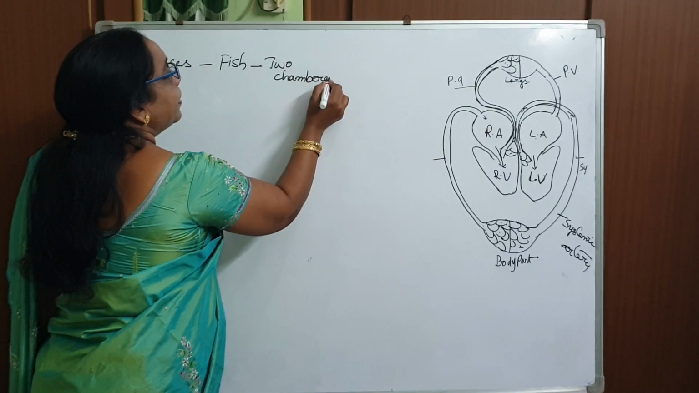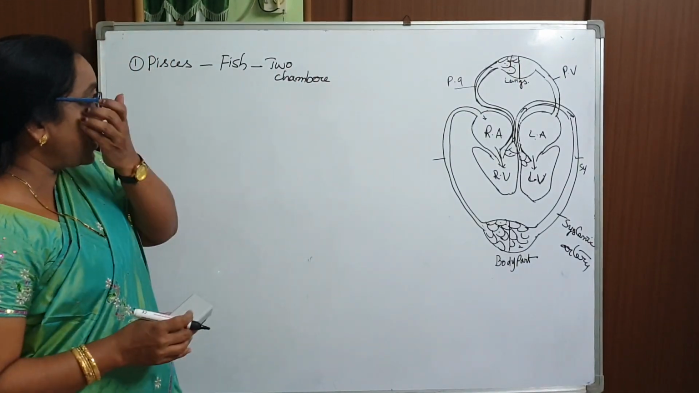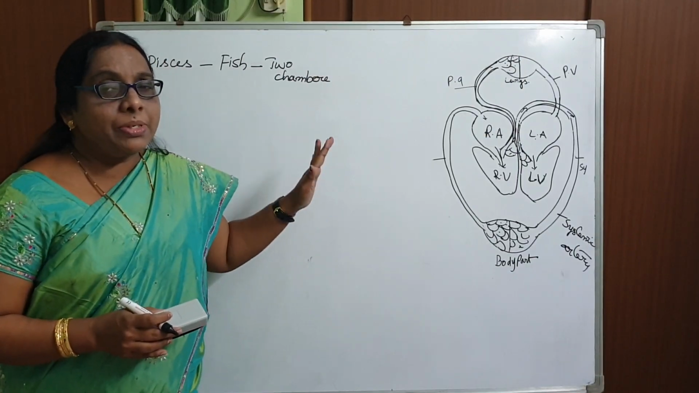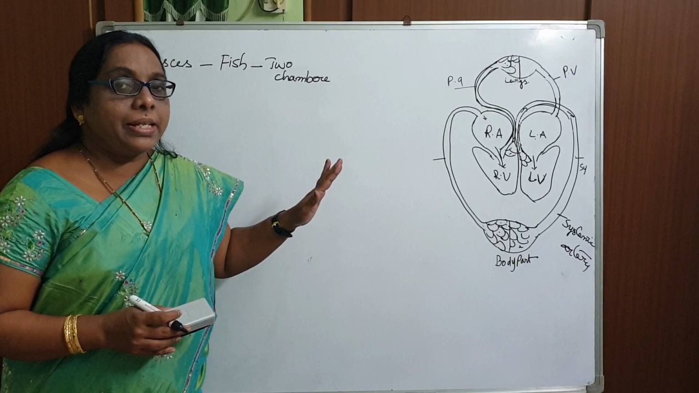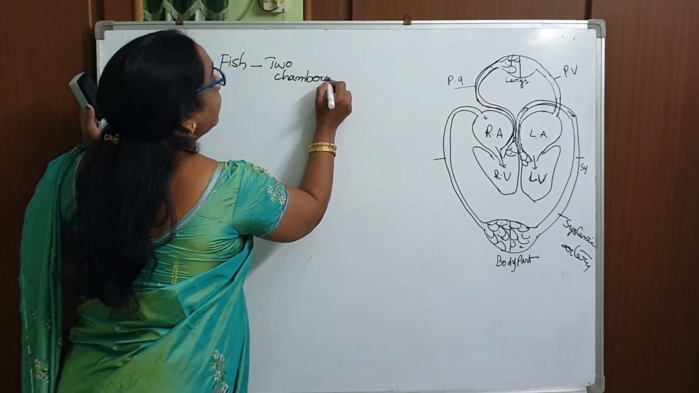Two-chambered heart. In the second paragraph, all this information is given. As the diagram is not given, for your easy understanding I am drawing the diagram. Just make a note, just see that, no need to draw it. Yes, fish has a two-chambered heart.